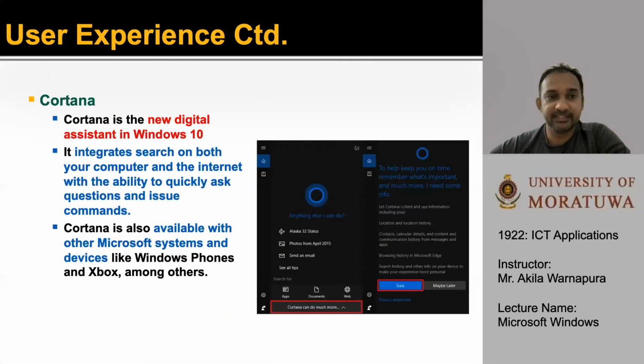Next one is Cortana. Cortana is a new digital virtual assistant in Windows 10. It integrates search on both your computer and the internet with the ability to quickly ask questions and issue commands. Cortana is also available with Microsoft systems and devices like Windows phones and Xbox, among others.